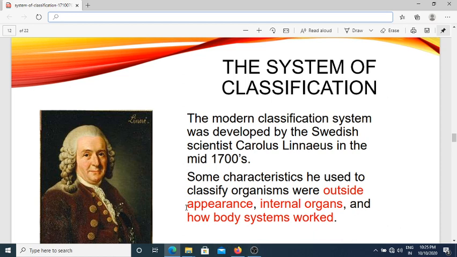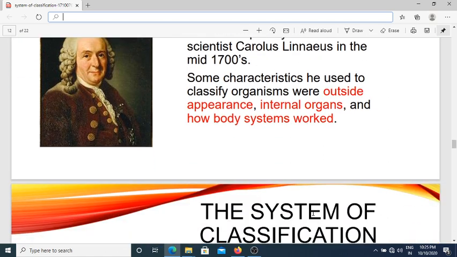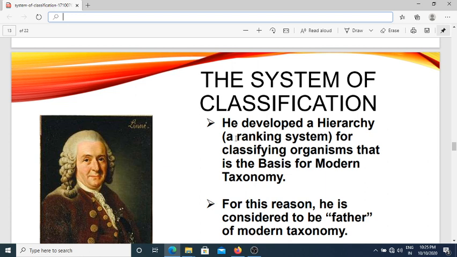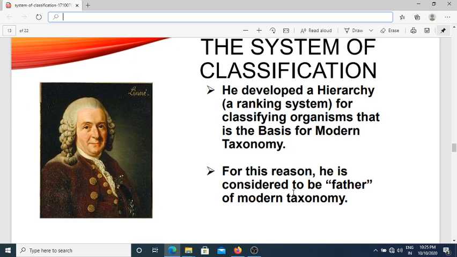These all things are very important to classify the organisms. Carl Linnaeus developed a system that is called hierarchy. Hierarchy means ranking system for classifying organisms that is the basis of modern taxonomy. For this reason, Carl Linnaeus is considered as the father of modern taxonomy.